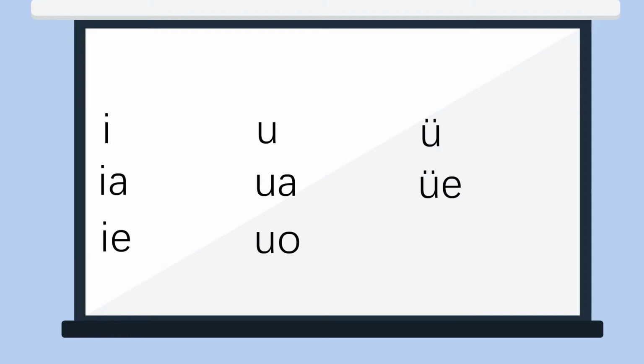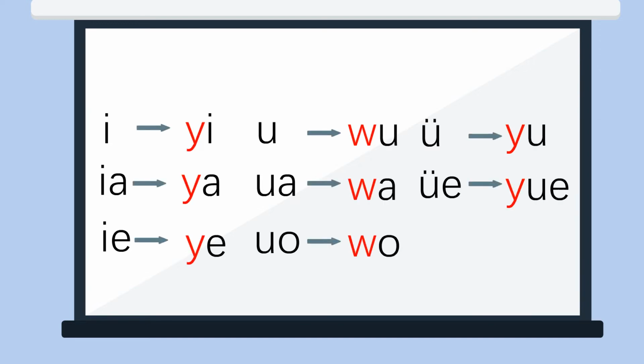And when E or a syllable begins with E, U or a syllable begins with U, Ü or a syllable begins with Ü, they are written like this. Let's also read them together. I, ya, ye, wu, wa, wo, ü, yue.